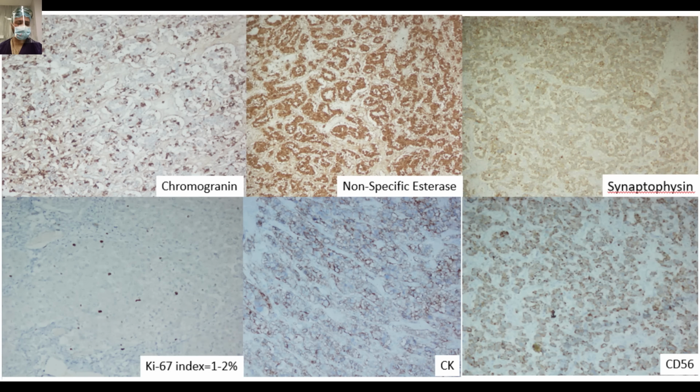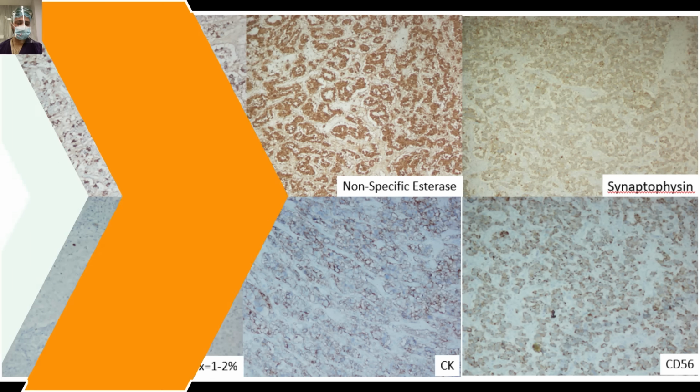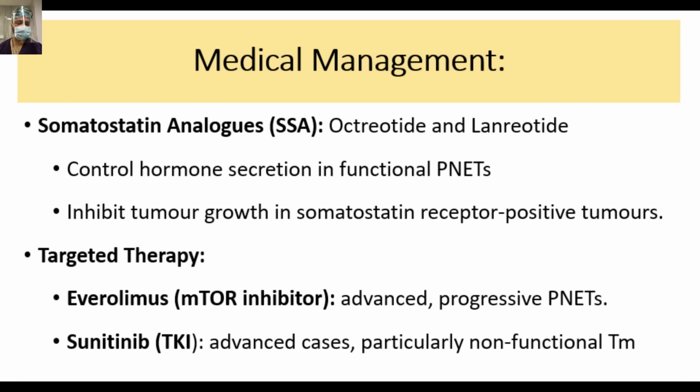So these are the basically IHC markers: chromogranin, non-specific esterases, synaptophysin, Ki67, CK and CD56, which are helpful in the diagnosis of the neuroendocrine tumors. So as I said, the somatostatin, which is the inhibitory hormone in the body, so it becomes a treatment modality for all the other PNETs.